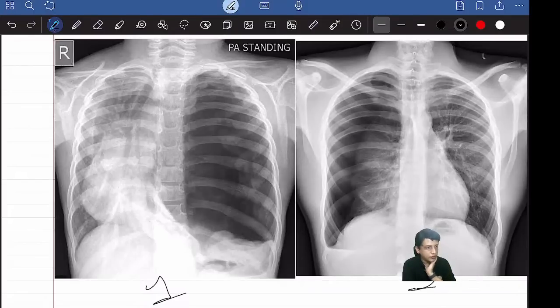Musa is asking, why switch from cricothyroidotomy to tracheostomy? Yeah, in cricothyroidotomy you make a very small hole, right? It can't be kept for longer. You need a wide bore tube, so that's why you shift to tracheostomy.